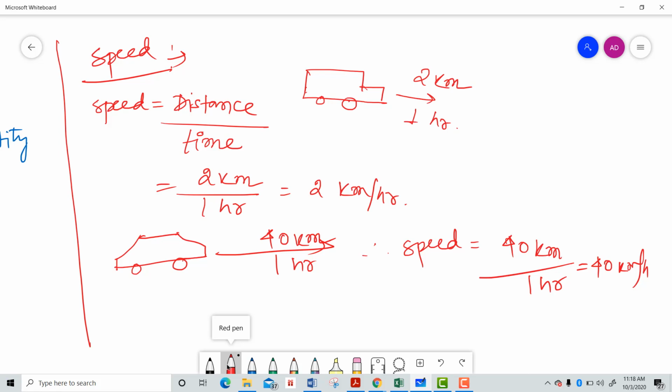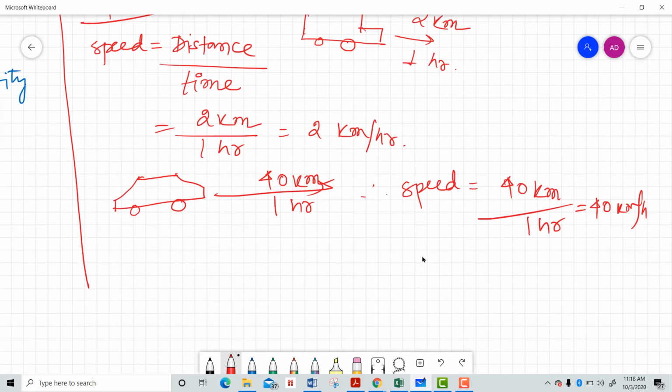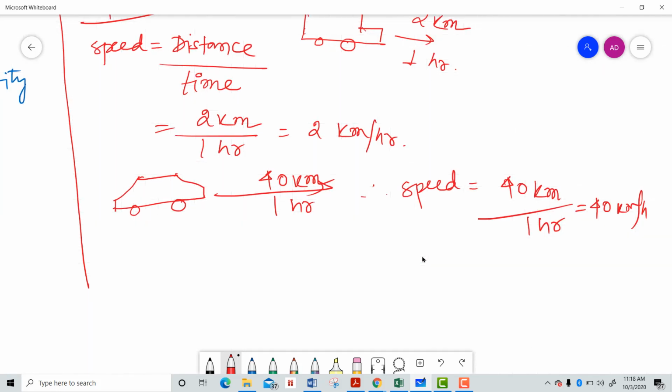As you can see in the formula of speed, let me tell you that speed can be expressed as I have used here. That kind of expression can be formulated. Speed equals V. V equals the distance traveled divided by the time taken.